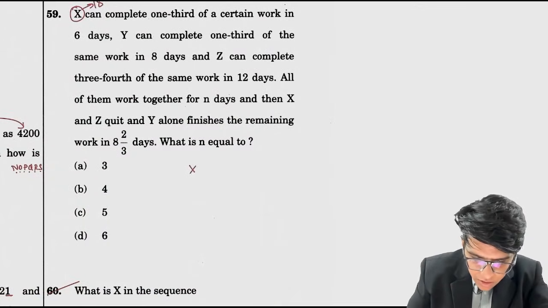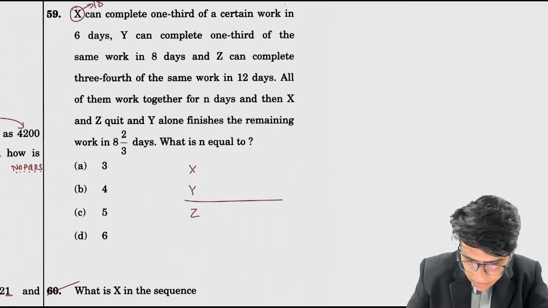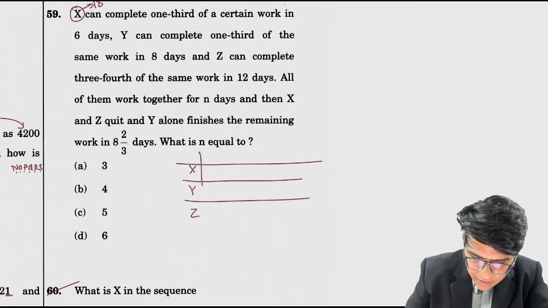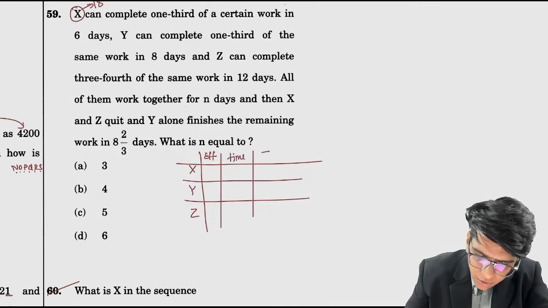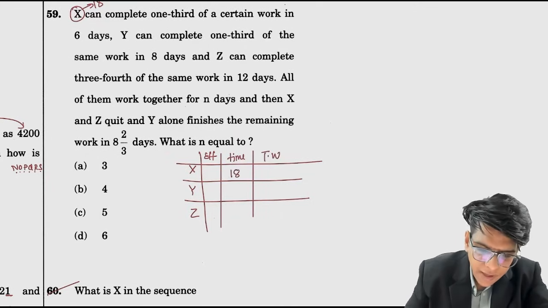तो देखो X लिखूंगा, Y लिखूंगा, Z लिखूंगा. There are 3 things: their efficiency, amount of work they do in one day, then the individual times to complete total work, and the total work. So individual time taken by X is 18 days. Y can complete 1/3 of the same work in 8 days.